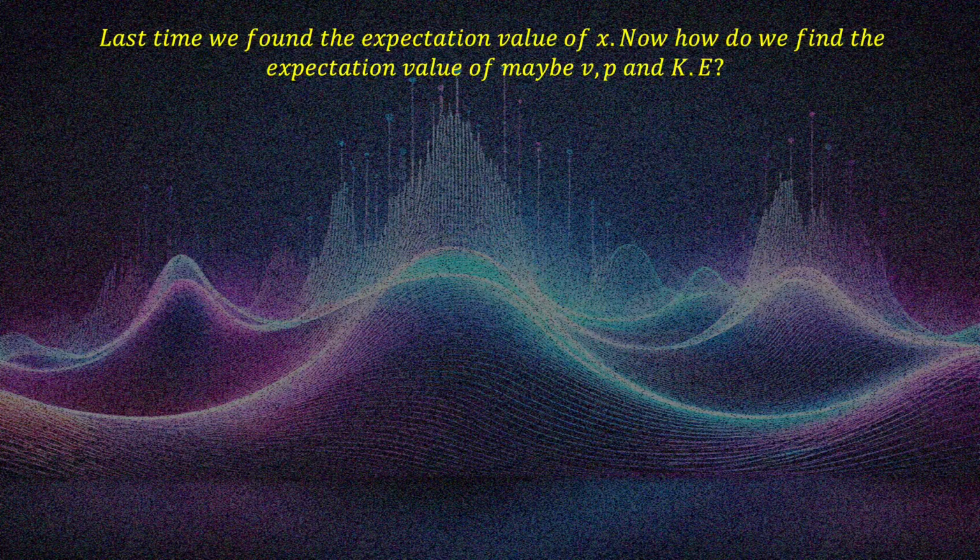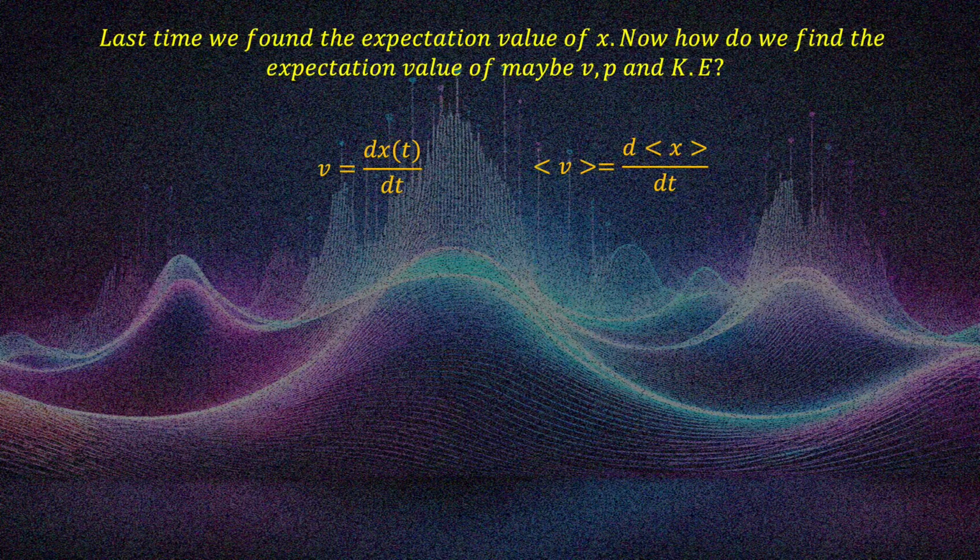Last time we found out how to find the expectation value of x, but in classical physics we also find momentum, velocity, and kinetic energy. So how do we find the expectation value of those? Classically, we know velocity is the derivative of position with respect to time. So let's just define the expected velocity as the derivative of this expectation value.